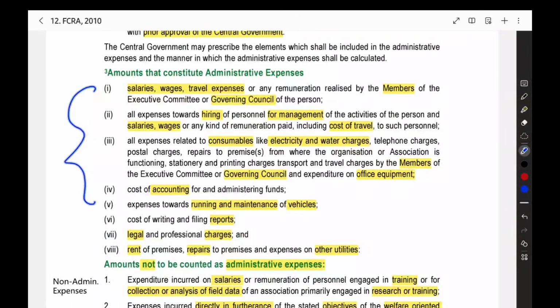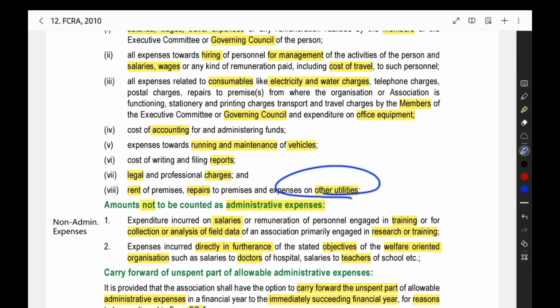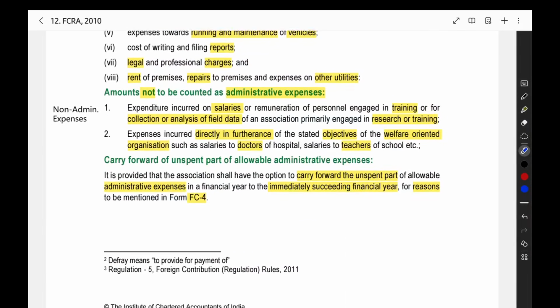So these are all the items which will come under administrative expense: salaries, wages, accounting, legal charges, rent, repairs, other utilities. Everything will come under administrative expense. What will not come under admin expense? For example, you are an organization doing research or training. Your main work itself is research or training. Then when you are giving a salary to the training staff, or making any expense for research, for collection of field data, this is the main activity. So when you are doing any expenditure for that, it is not an admin expenditure, because your main work itself is to do research or training only.